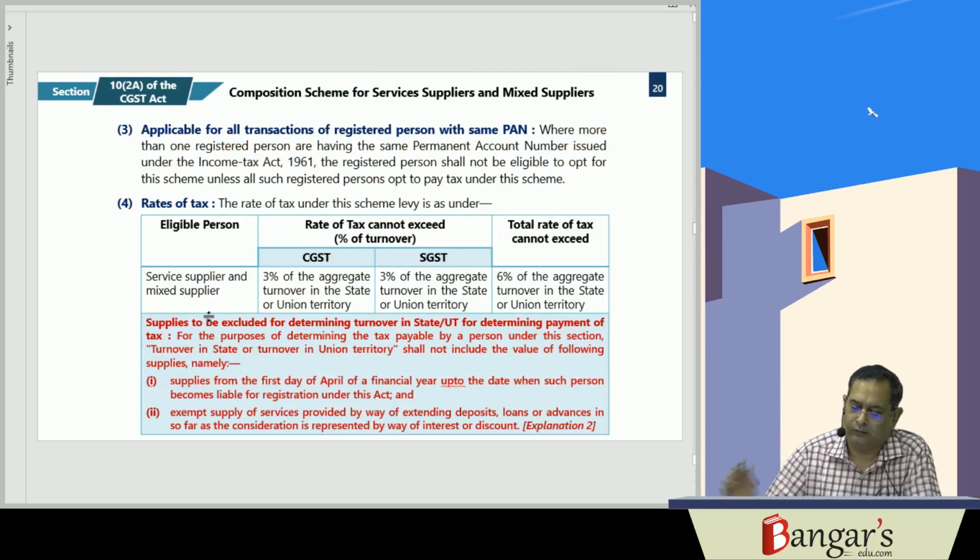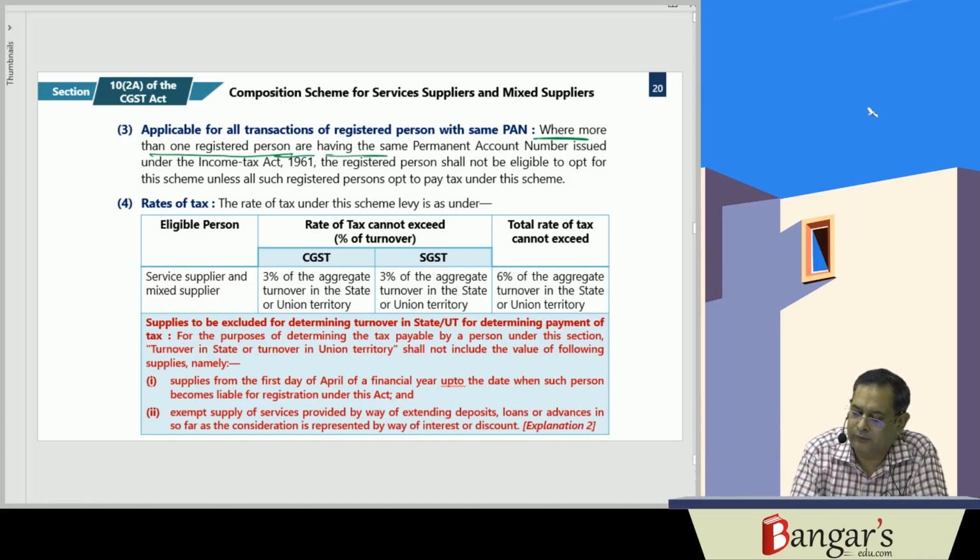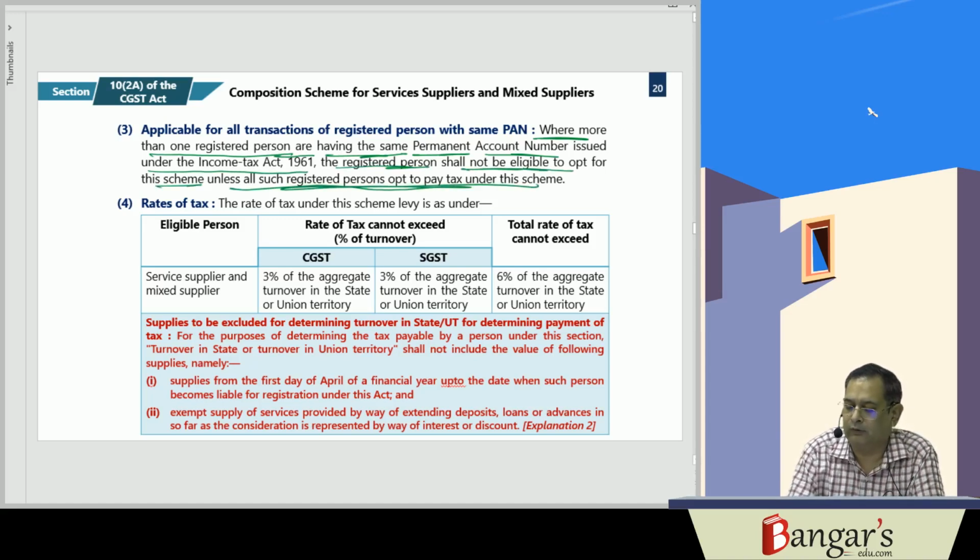Now here they say where more than one registered person is having the same PAN. If more than one registered person is having the same PAN issued under the Income Tax Act, the registered person shall not be eligible to opt for this scheme unless all registered persons opt to pay tax under the scheme. So here also the same thing is there. It is applicable for all the transactions of a registered person with the same PAN.